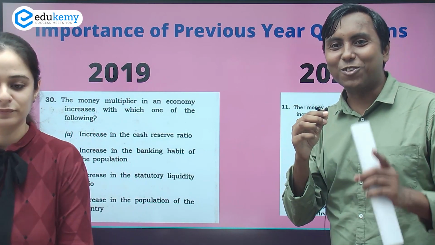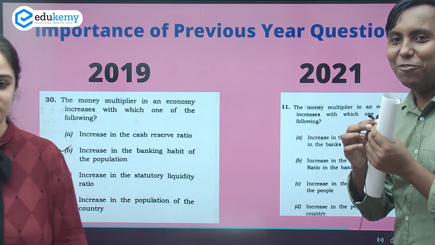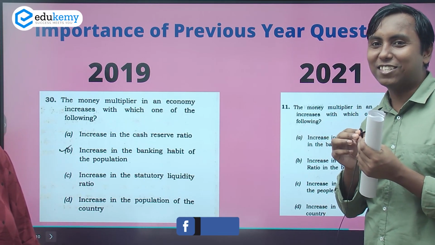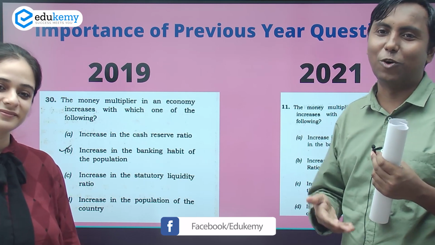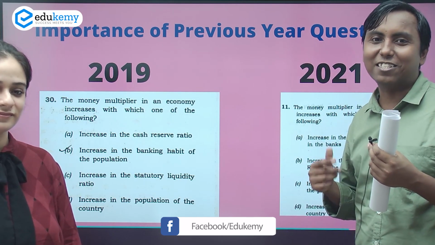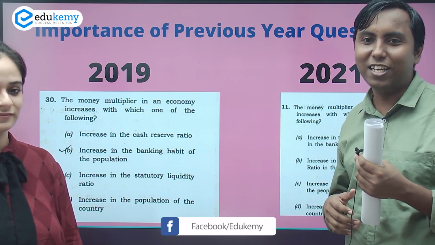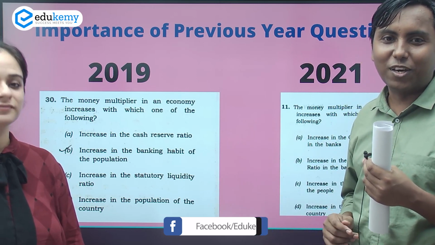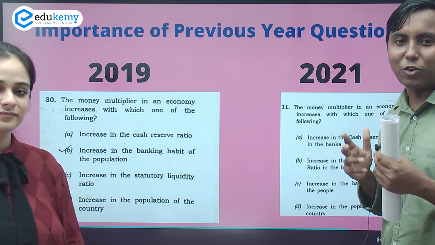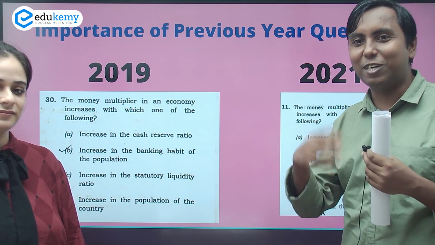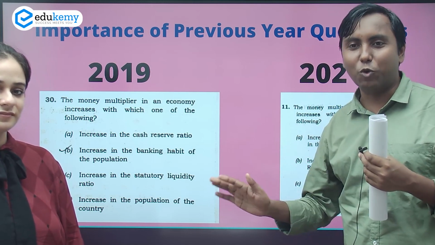So this time we have a magic happening. UPSC just gave this question on a platter. The question asked in 2019 on money multiplier has directly been asked in 2021 also. It's almost the same question, with the options jumbled up, but the same question was asked.